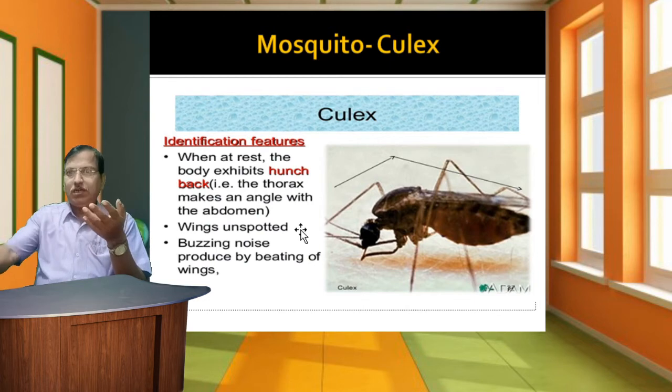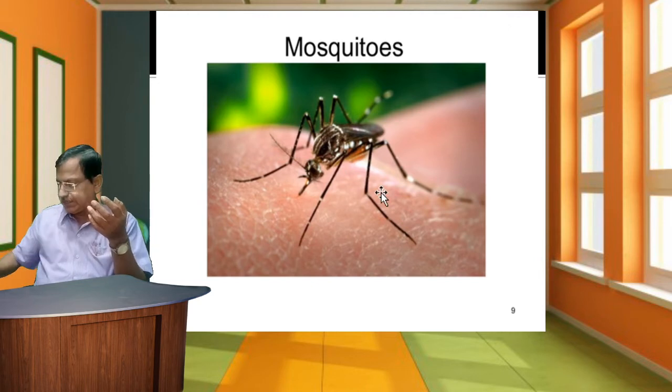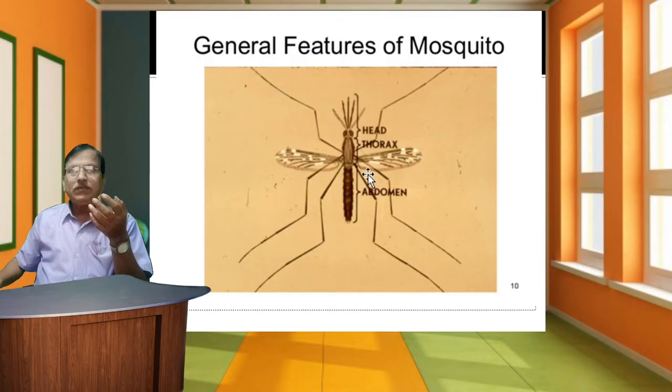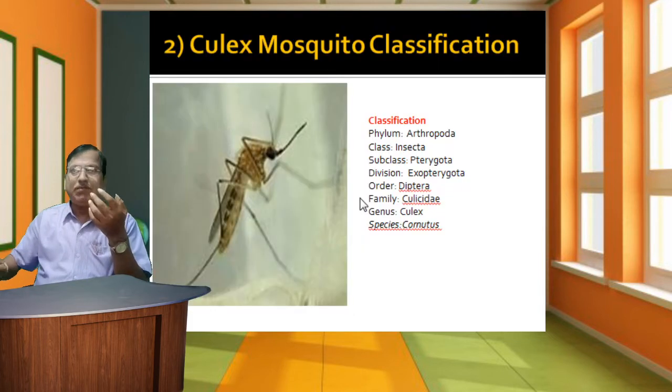This is a diagram of the Culex. We will discuss the Culex morphology. This is a Culex. Its body is divided into head, thorax, and abdomen. This shows the general features of the mosquito: the head has head appendages, the thorax has thoracic appendages, and the abdomen has abdominal appendages.